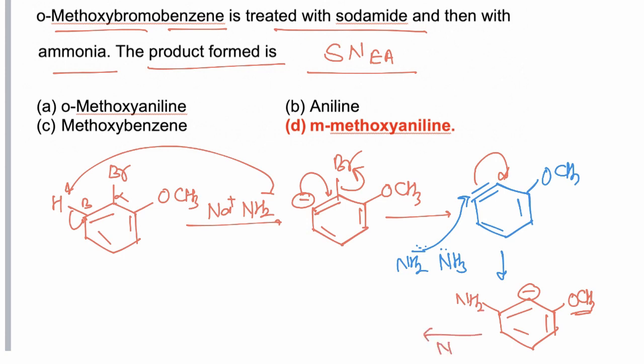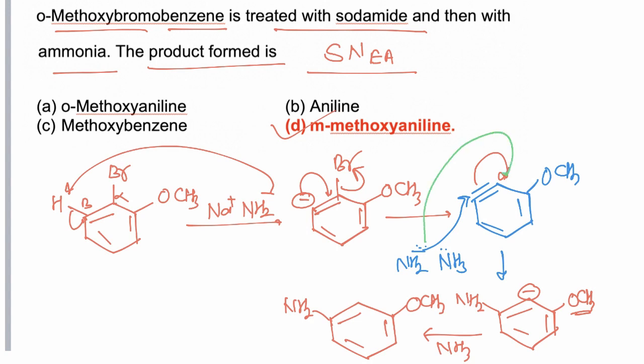Now ammonia acts as an acid and gives an H proton, and finally we get meta methoxy aniline as the final product. So the correct answer is D. There is another possibility of attack of NH2 negative.